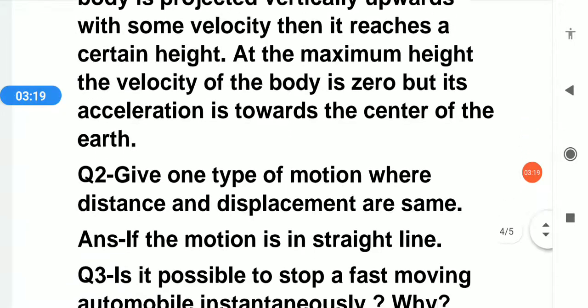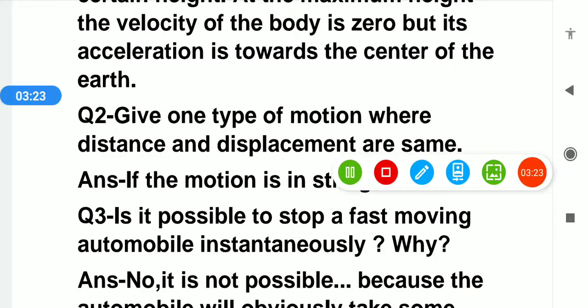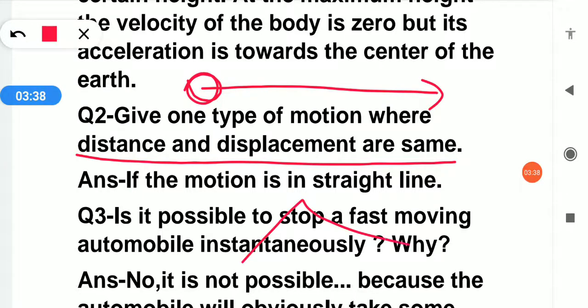Question number 2: give one type of motion where distance and displacement are the same. If a body goes in a straight line motion, the distance covered by the body and the displacement covered by the body will be the same. It means the body will not turn here and there, it will perform a straight line motion.